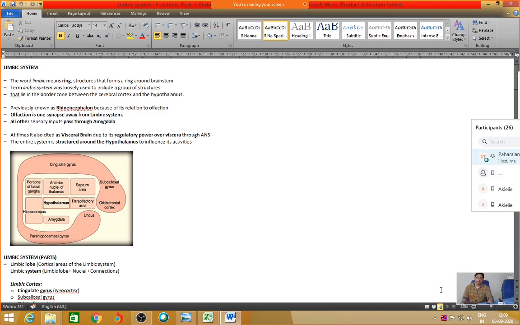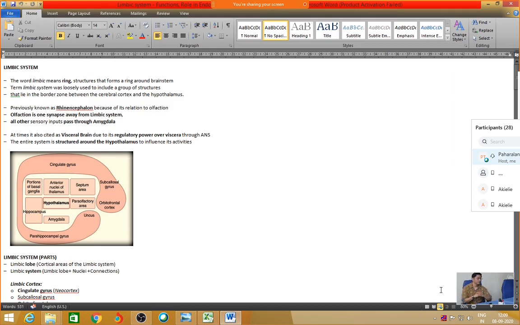So see the term limbic system. Limb here means a ring-like structure, a structure that is forming a ring. It is a collection of nuclei within the brainstem, which forms a sort of ring-like structure. That's why it is known as the limbic system. This collection of neurons is composed of two important parts: one, the lobular system, and another, the nuclei. So first, let us discuss the lobes.